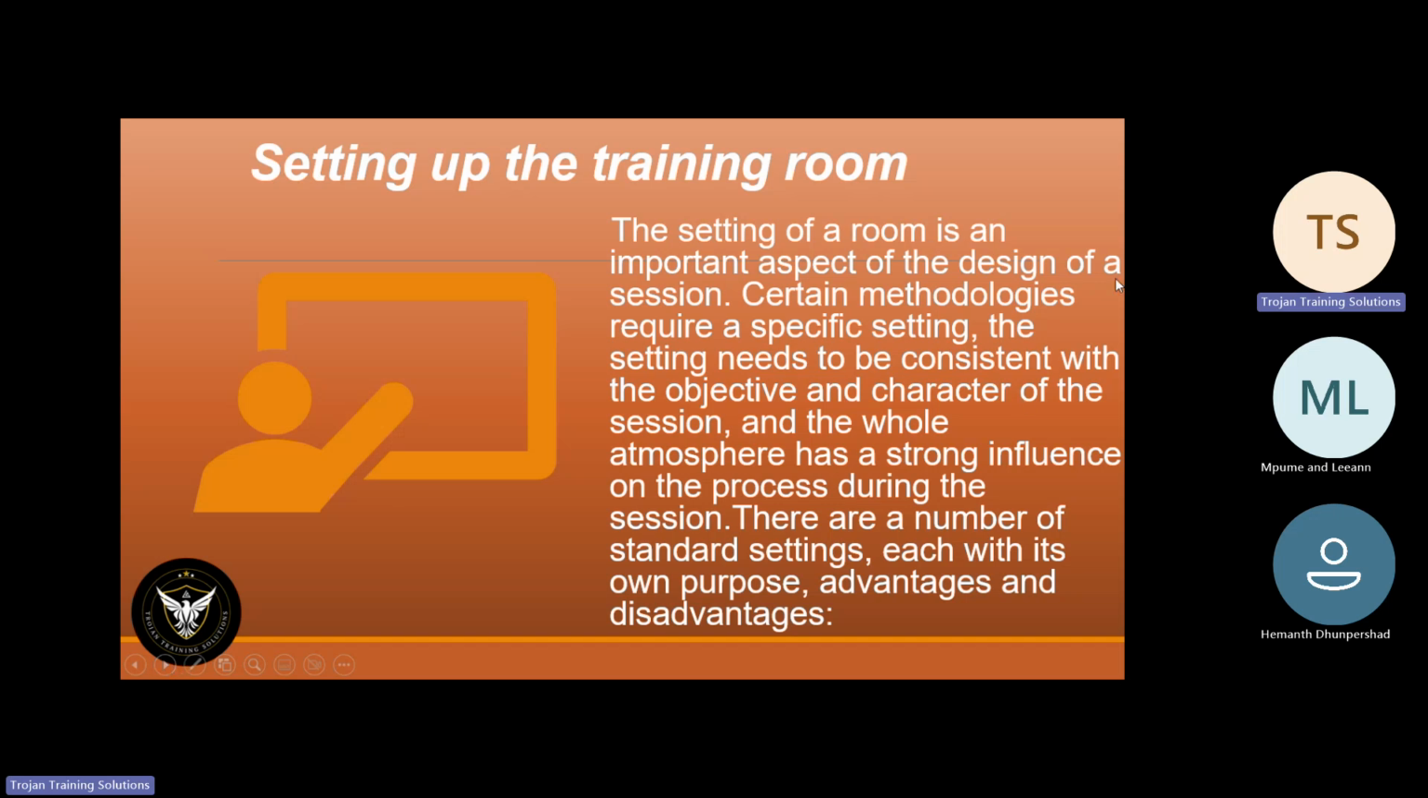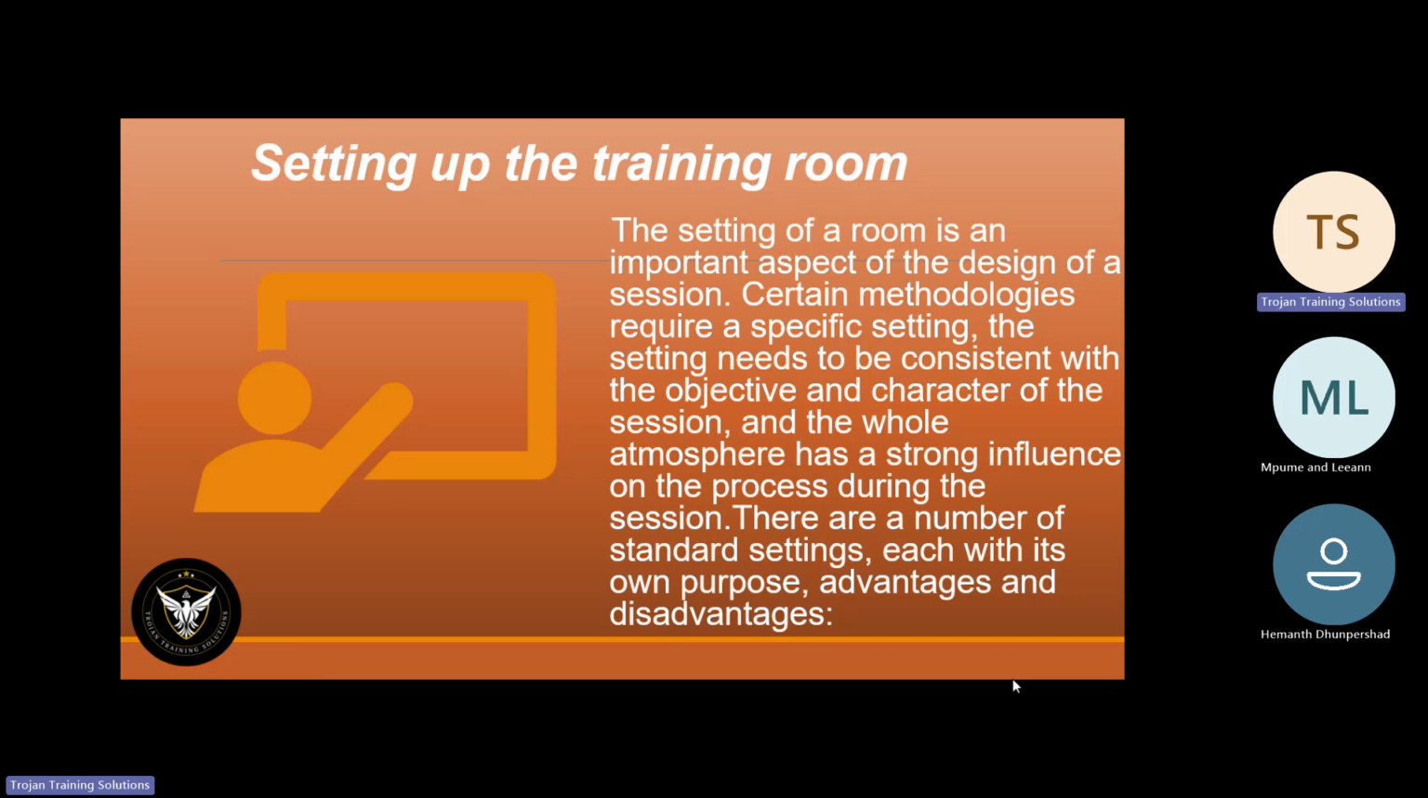Setting up the training room. The setting up of a training room is an important aspect of the design of a session. Certain methodologies require specific settings. The setting needs to be consistent with the objective and character of the session. And the whole atmosphere has a strong influence on the process during the session. There are a number of standard settings, each with its own purpose, advantage, and disadvantage.